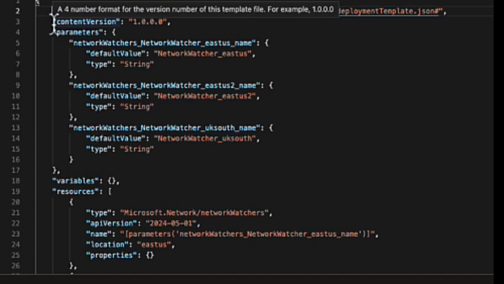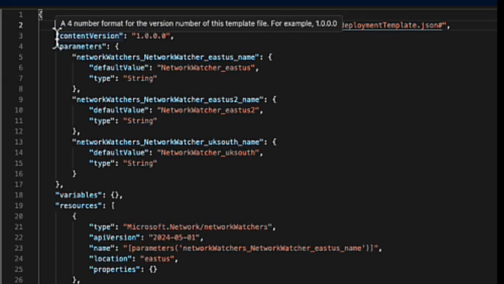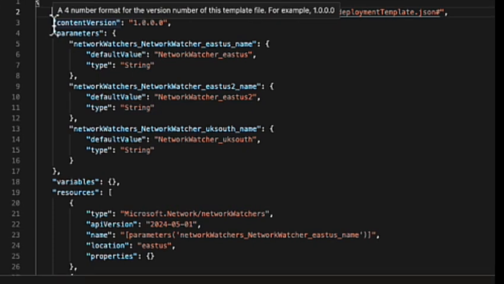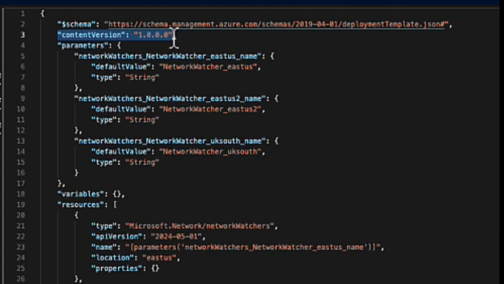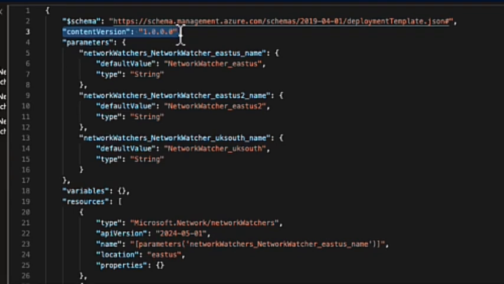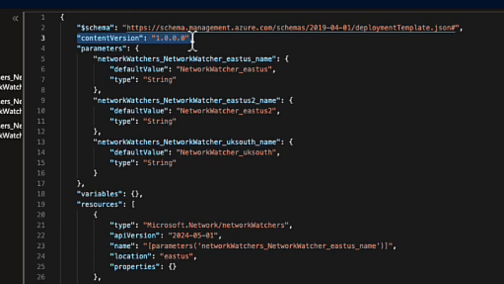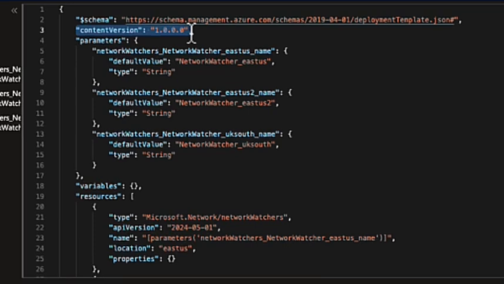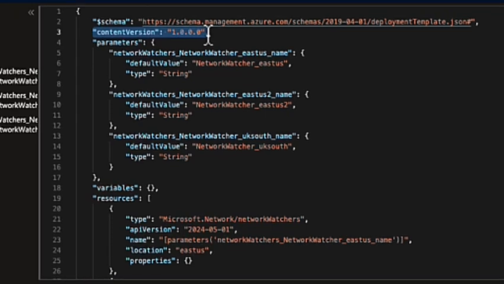The next line says contentVersion. The version number of the template is defined here. This will help keep track of the changes in the template and ensure that the template is the right template for deployment. These are the two required elements. Apart from these, there are elements which are optional.